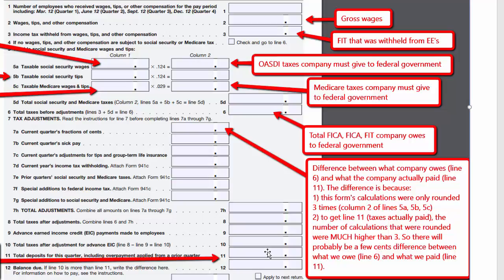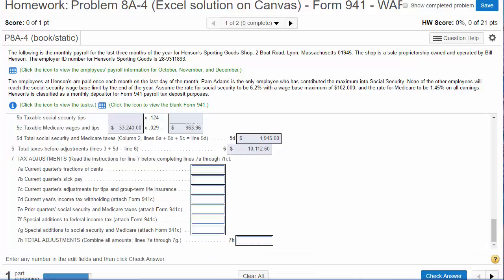Again, that's 10,112.64. So if we paid 10,112.64, but we only owe 10,112.6, what's the difference? We're going to put the difference here. Well, the difference is 0.04, 4 cents. So the government realizes that, due to rounding, we're most likely going to be a few cents off. And why is it a few cents off?